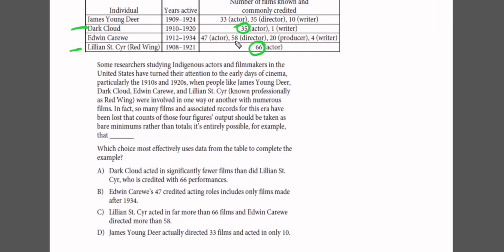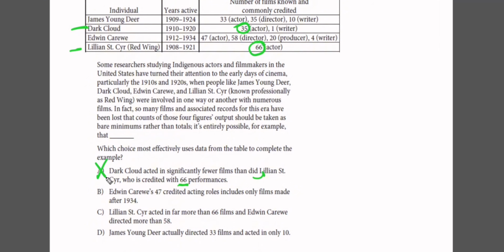So this who refers to Lillian, who is credited with 66 performances. This number presents the exact number of the known films, but the example we need to complete is that the number may be more than the number presented in the table. For sure this is not correct.